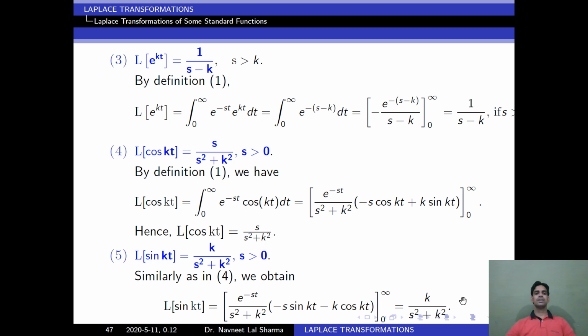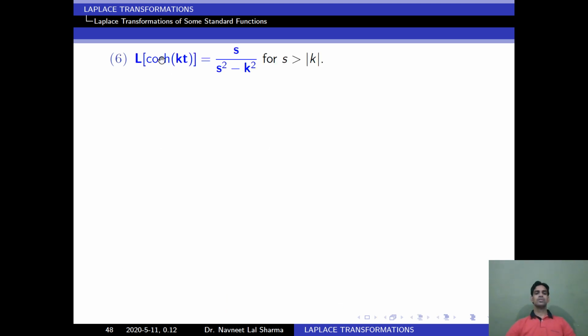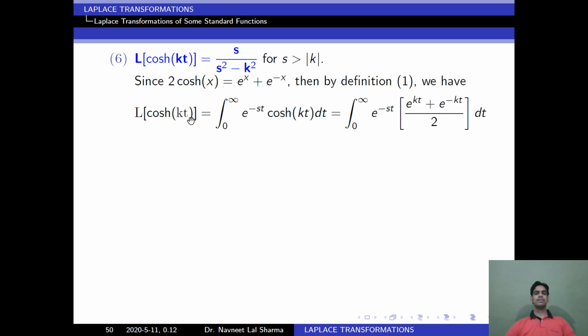Next, we will study the Laplace of the cos hyperbolic function and the sin hyperbolic function. So Laplace of cos hyperbolic kt is equal to s upon s square minus k square when s is greater than modulus of k. Now question, how will we solve this? First we have to write the cos hyperbolic function in terms of exponentials, then we will solve. So cos hyperbolic x is equal to (e to the power x plus e to the power minus x) divided by 2. Then by the definition of Laplace transformation, Laplace of cos hyperbolic kt is equal to integration 0 to infinity e to the power minus st cos hyperbolic kt.